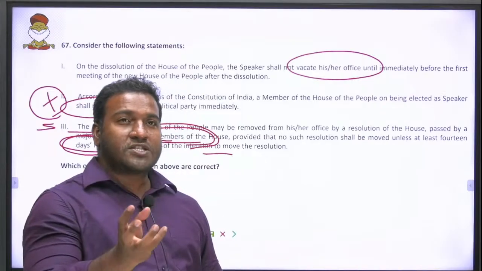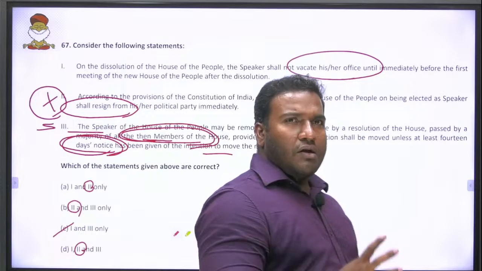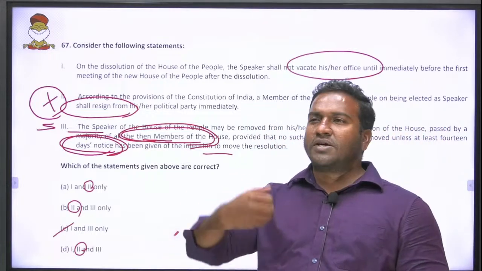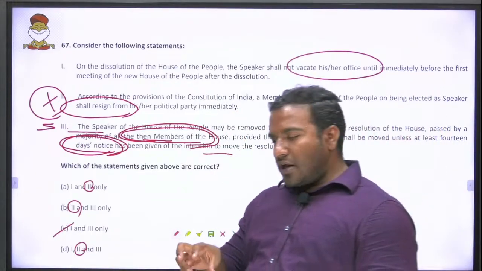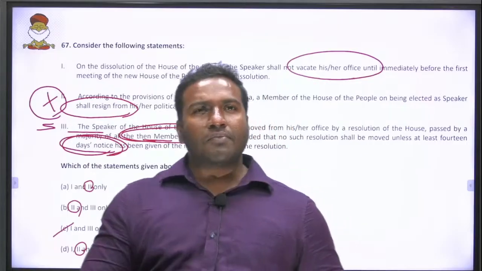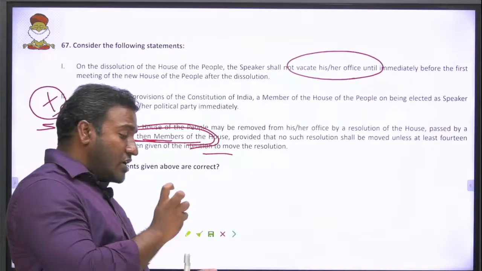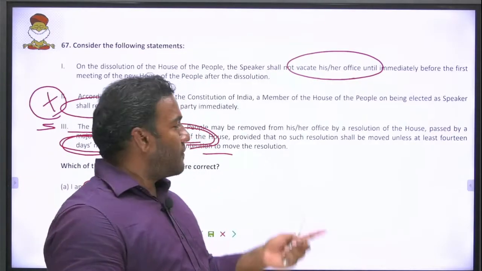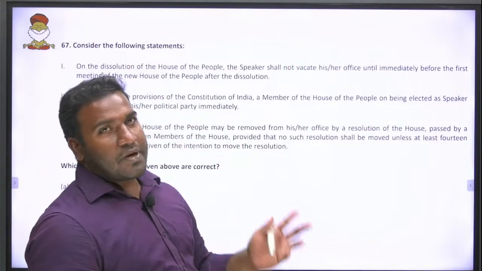Then also, majority of the then members of the house, so it is not majority of the persons present and voting. It is not that you are the opposition leader, you bring 10 MPs and pass a resolution against the speaker. The then members means everyone should come. If there are 545 members, everyone should come and vote, all the then members. Give importance to the keywords, why is this word then written, they could have written all the members. So identify and imagine what can happen inside the parliament.